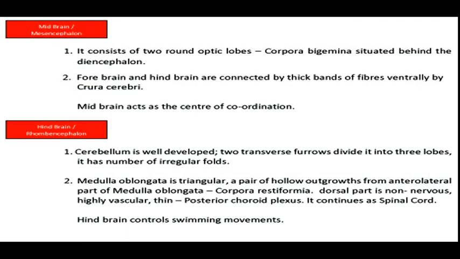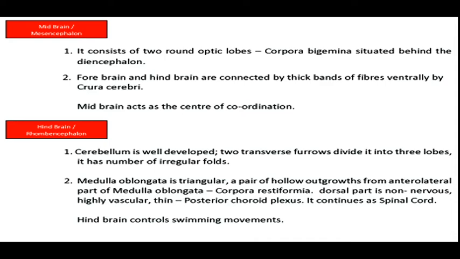Midbrain or mesencephalon is the middle region of the brain. It consists of two optic lobes, corpora bigemina, situated behind the diencephalon. Forebrain and hindbrain are connected by thick bands of fibers ventrally by crura cerebri, which constitutes the second part of midbrain. The midbrain region of the brain acts as the center of coordination.